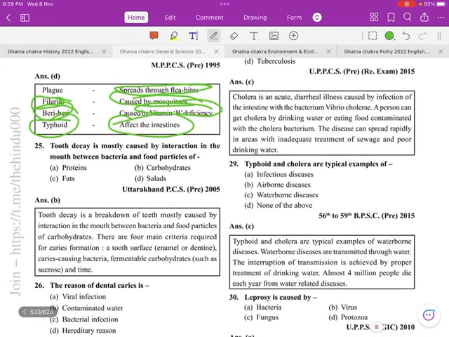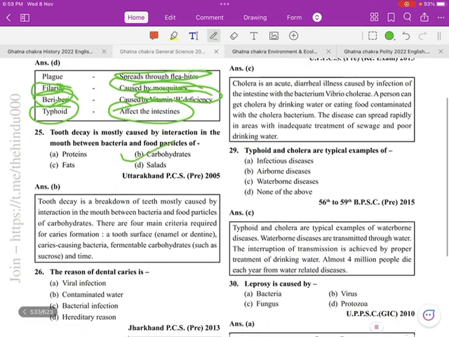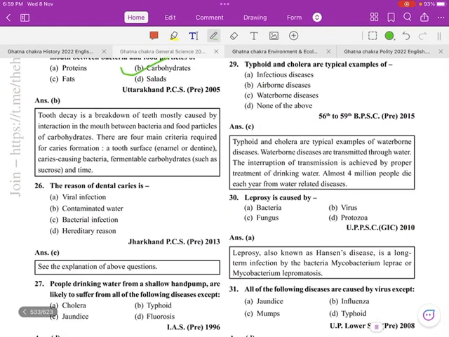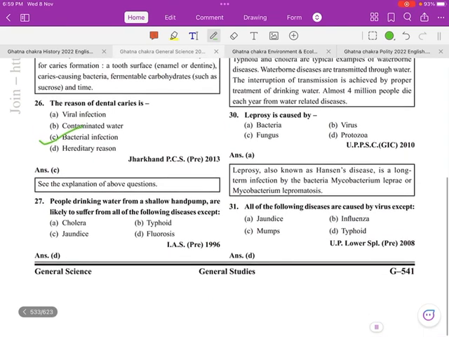Next, tooth decay is mostly caused by the interaction in the mouth between bacteria and food particles, that is carbohydrates. Next, the reason for dental caries is related to bacterial infections.